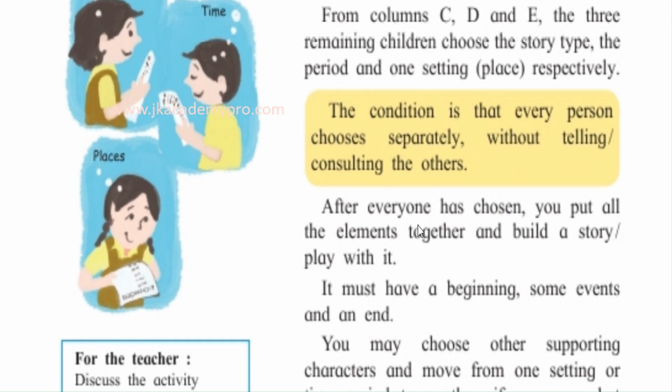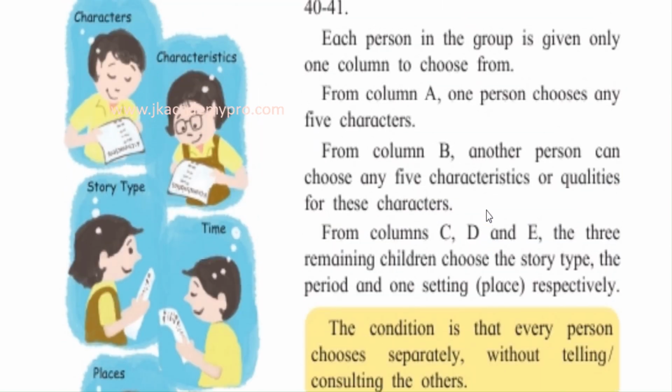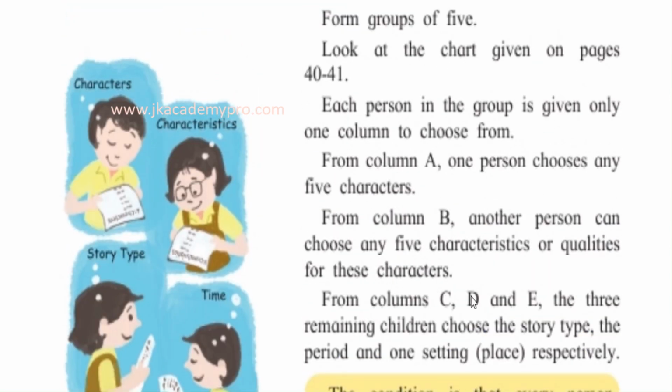But children, there is a catch to this. It is not so simple as it goes. The condition is that every person chooses separately without telling or consulting the others. So we know that there are 5 people in the group, there are 5 columns, each one will secretly pick up the characters, the story type, the time period, the place where it happens, the characteristics of these characters.